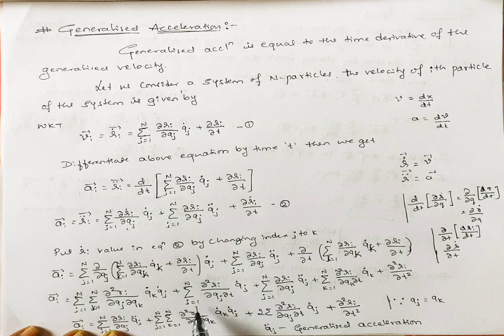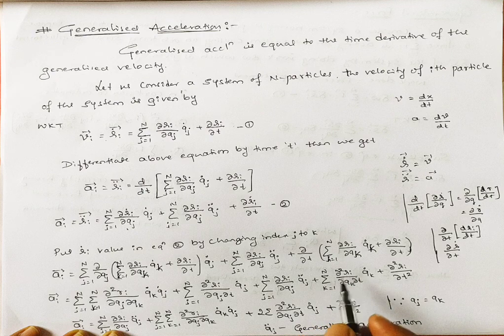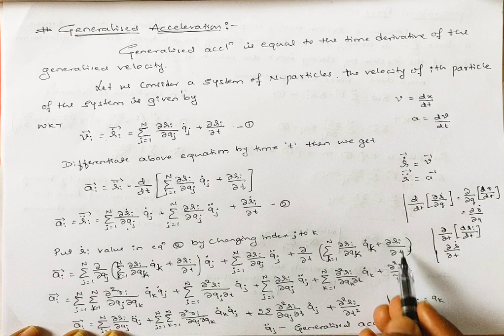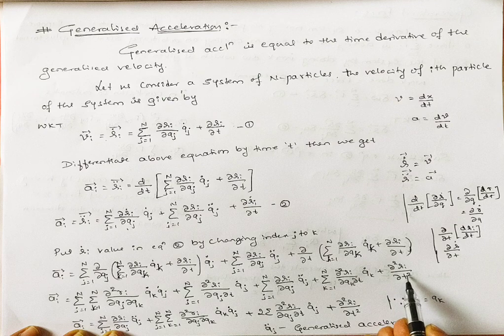Plus summation over j of dou square ri divided by dou qj dou t into q dot j, plus the relation as it is, summation over j of dou ri divided by dou qj q double dot j, and plus summation over k of dou square ri divided by dou qk dou t q dot k, plus dou square ri divided by dou t square.